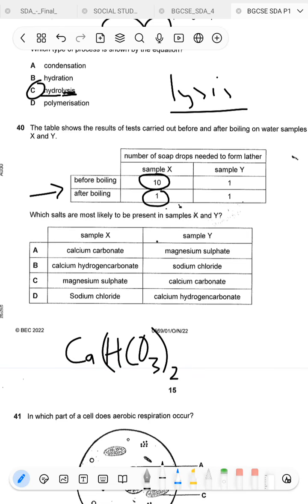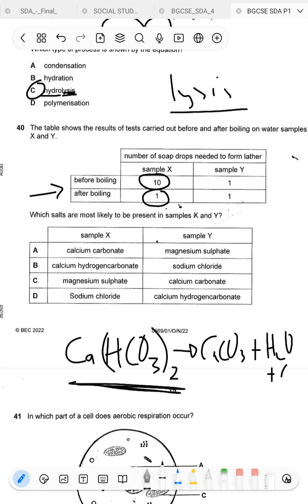Why is that? It's because when you heat water with this salt, the salt will decompose to form calcium carbonate plus H2O plus carbon dioxide. Now this calcium carbonate will precipitate out of the water. This is what you usually find around the kettle element as a scale. So by doing this, you have actually softened the water, because you have successfully removed the calcium salt from the water.